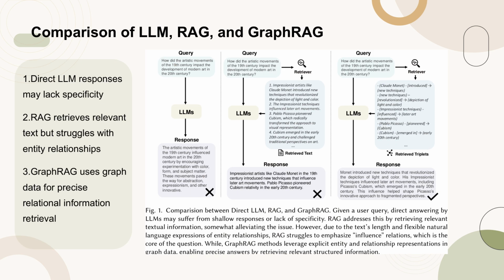Figure 1 illustrates the differences between direct large language model (LLM) responses, Retrieval-Augmented Generation (RAG), and Graph Retrieval-Augmented Generation (GraphRAG). Direct LLM responses often suffer from shallow or overly general answers. RAG improves this by retrieving relevant textual information, but it still struggles with capturing complex entity relationships due to the length and flexibility of natural language. In contrast, GraphRAG leverages graph data to explicitly represent and retrieve structured information about entities and their relationships, leading to more precise and contextually accurate responses.